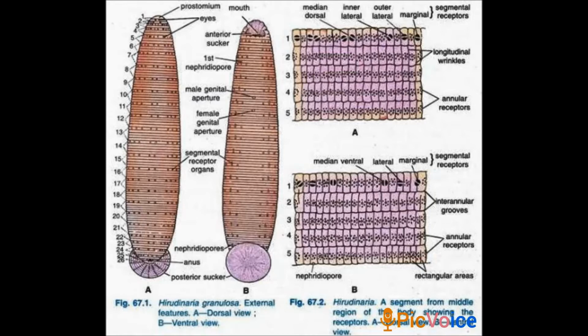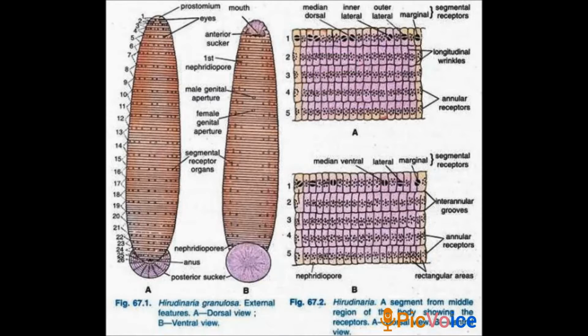Mouth. Where is the mouth present? It is located in the middle of the anterior sucker. Next, where is the anus present? It is a small aperture. It lies in the mid-dorsal side of the 26th segment. You can notice in the picture, the anus is present there.